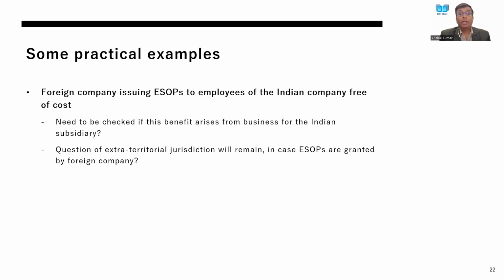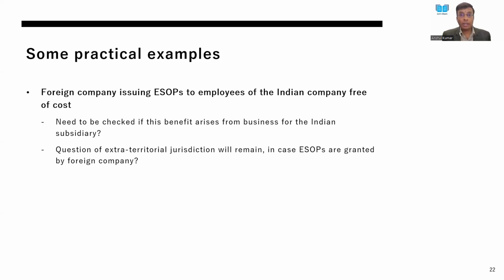Now, if the subsidiary company, say for example, is operating as a back office service provider to the parent company, and if there is some amount of business transactions happening between the two companies, and if it can be evidenced that to secure the business interests of the foreign company, the shares or the Esops have been issued to the employees of the subsidiary company, in those circumstances, probably one might say that it is arising from business.